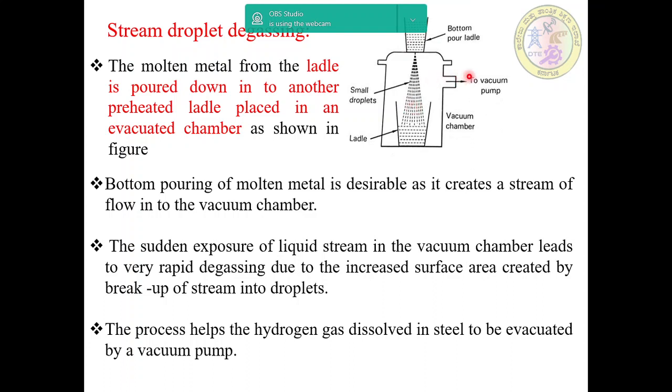The major amount of degassing occurs during the fall of these small liquid droplets, and as such the height of the pouring stream forms an important design parameter in the process. That is about the stream droplet degassing process.